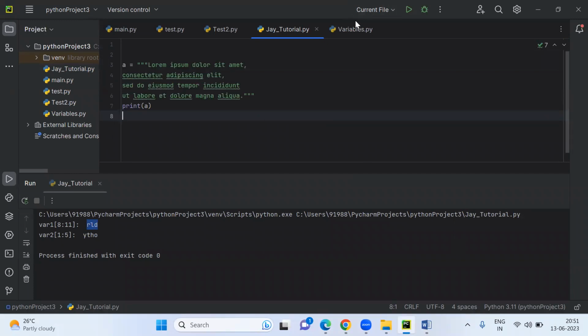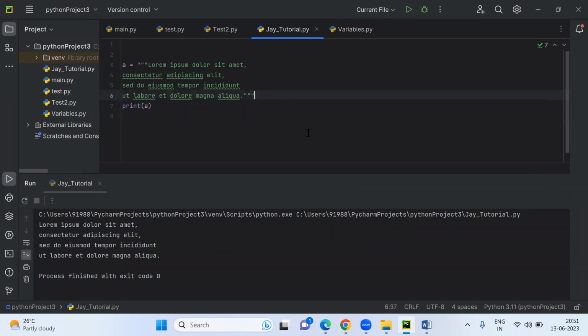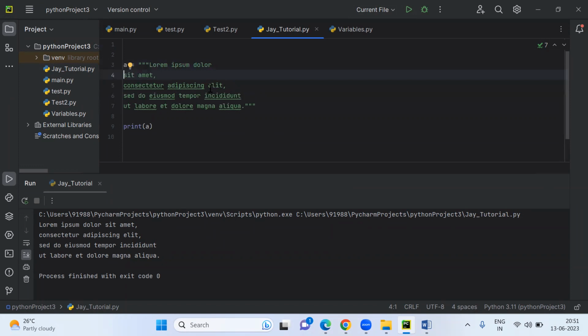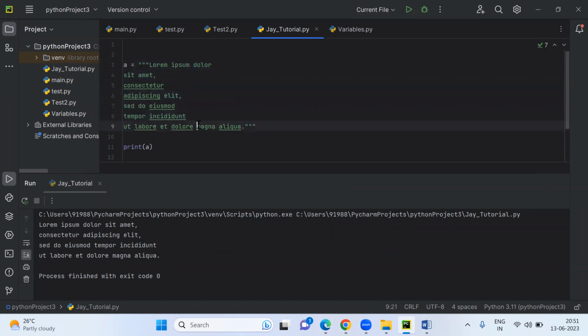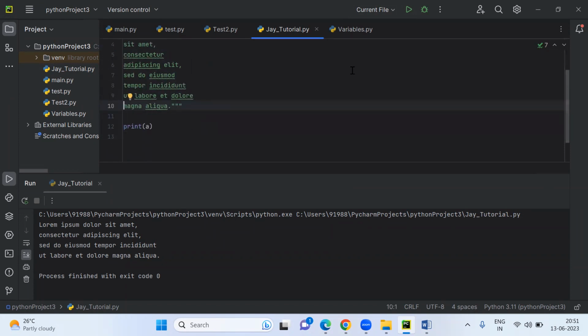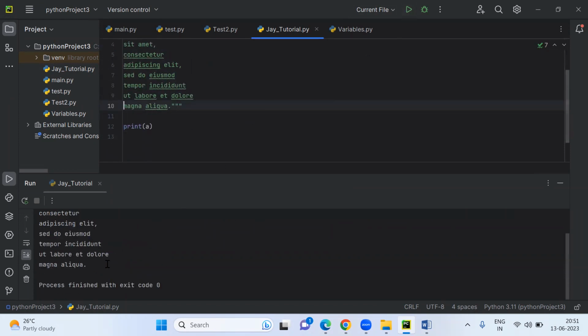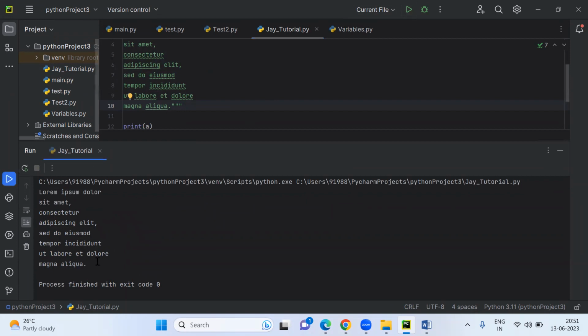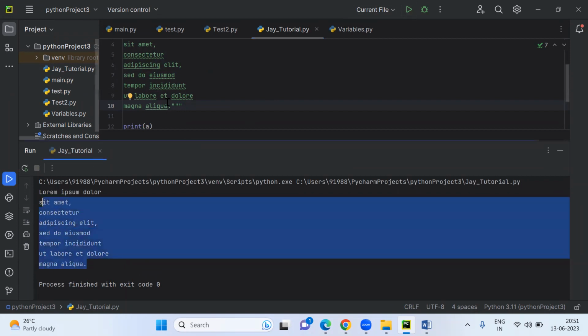So I'll show you how it will be a multi-line string. It's saying multi-line string. Now, if you add more lines, we'll see how many more lines it will adjust. Now, if you run it, then we'll get the multi-line string. So your output is coming just how you have written it here.